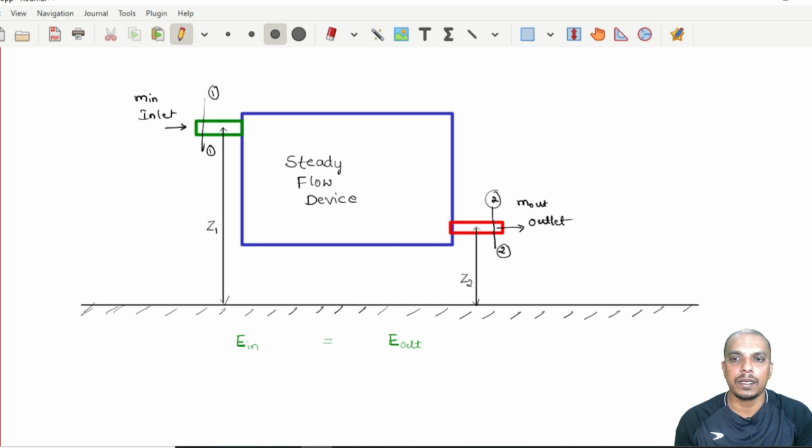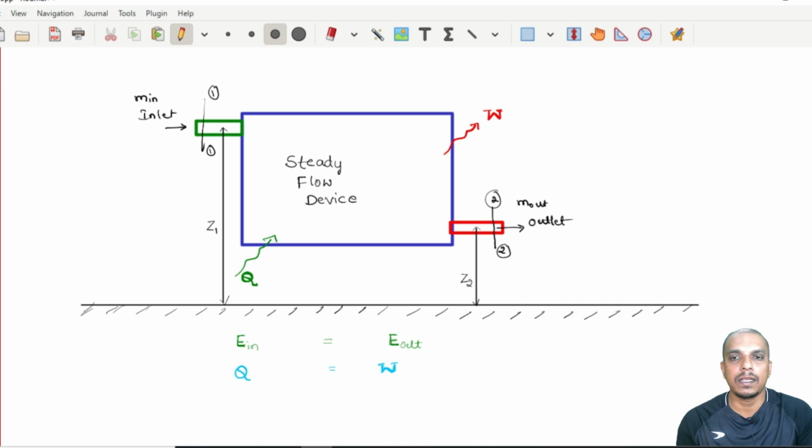So, what is the energy coming in? Let us assume a positive heat transfer. Positive heat transfer is heat given to the system is positive. So, let us say that this system receives heat. Let us call this as Q. System receives heat, that's why it is positive. And similarly, let us say that this is a device which gives you work output, just to keep these things positive. Okay. Now let us go back to this equation. Energy in is Q and must be equal to energy going out, that must be W.